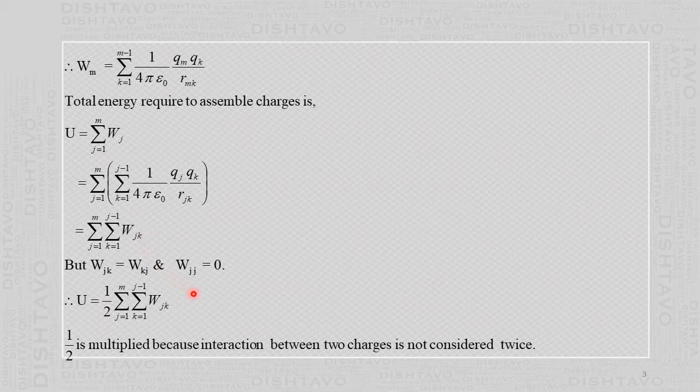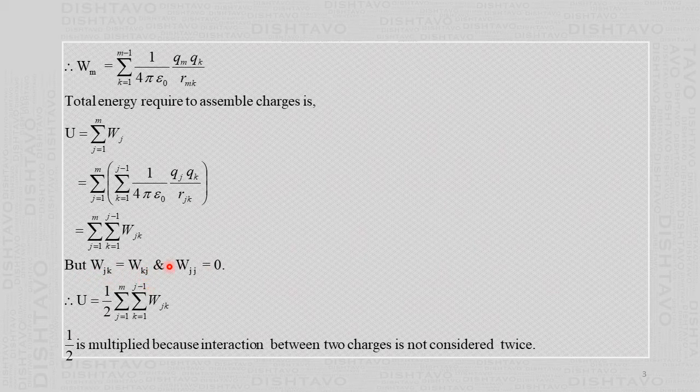To bring the first charge, no work is to be done against itself. To bring the second charge, it has to do the work against q1. To bring the third charge, it has to do the work against q1 and q2. So this Wjj will not be there, that is equal to 0. And Wjk is equal to Wkj.